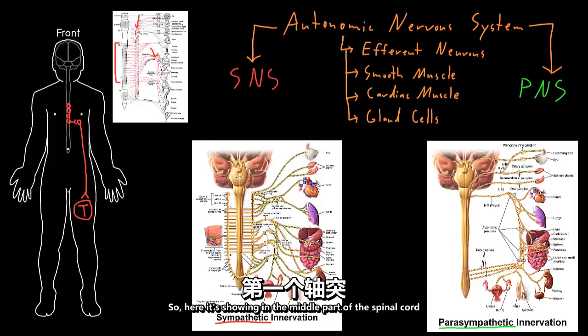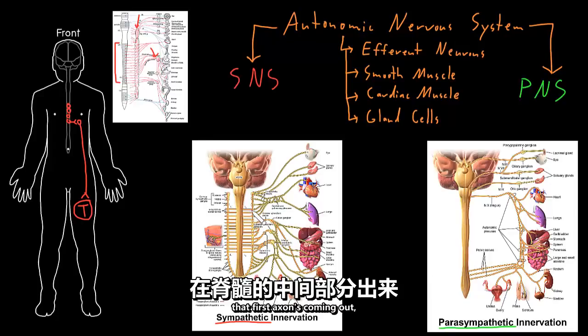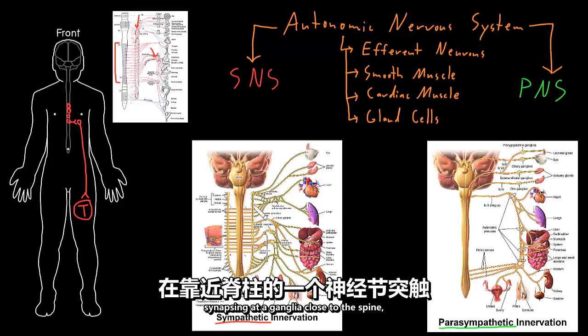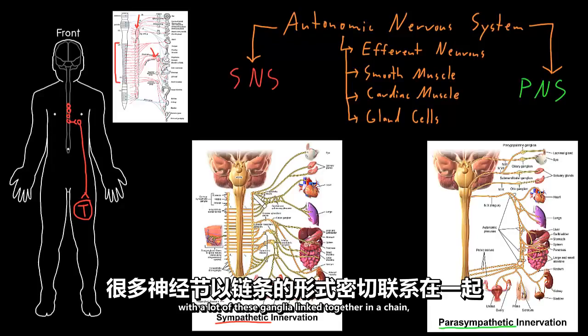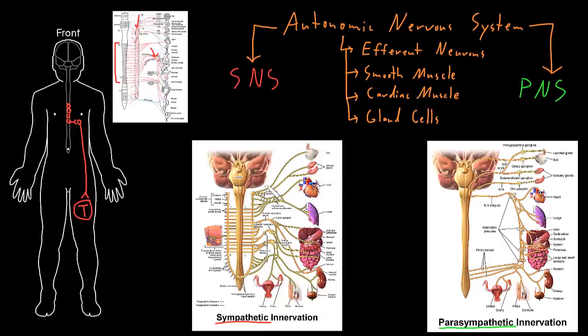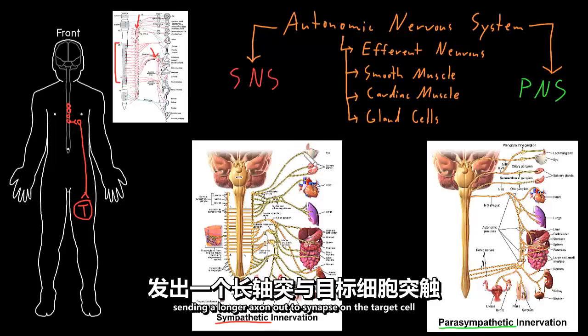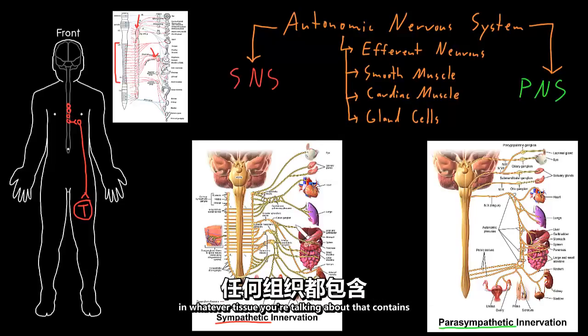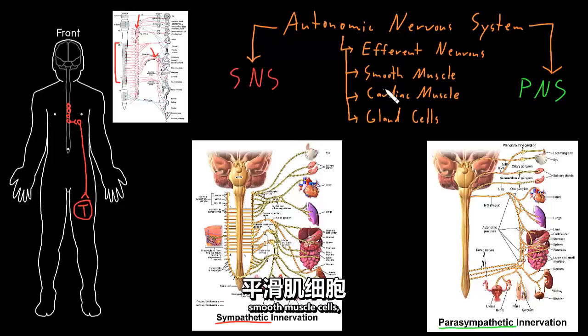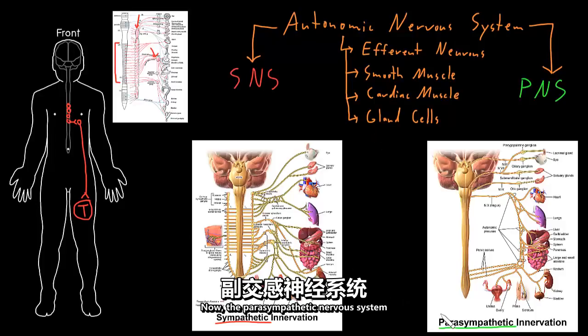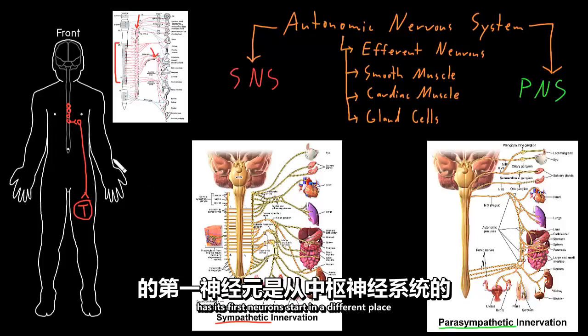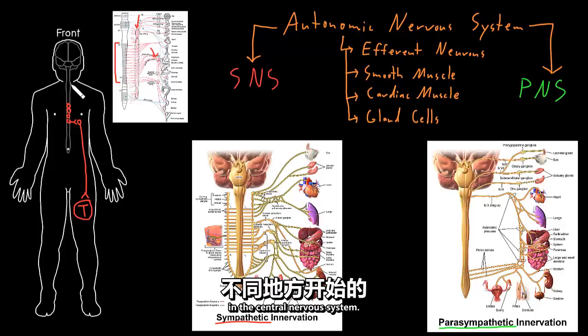So here it's showing in the middle part of the spinal cord that first axon coming out, synapsing in a ganglia close to the spine, with a lot of these ganglia linked together in a chain. And then the second neuron sends a longer axon out to synapse on the target cell in whatever tissue you're talking about that contains smooth muscle cells, cardiac muscle cells, or gland cells. Now, the parasympathetic nervous system has its first neurons start in a different place in the central nervous system.